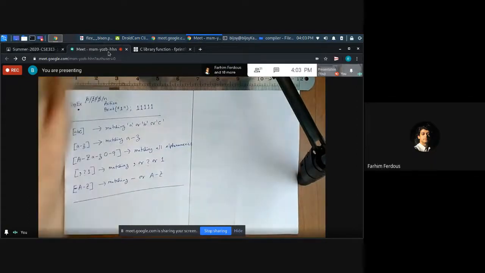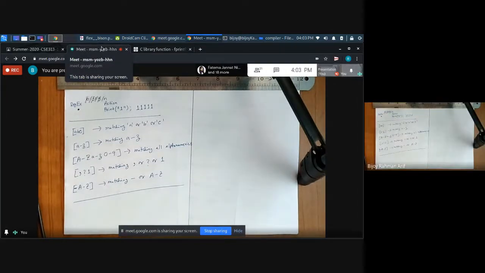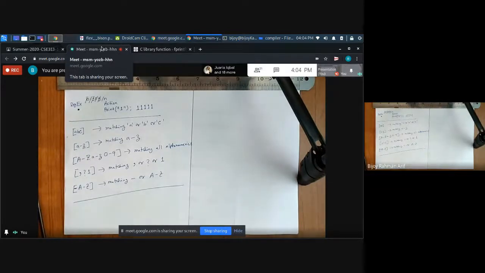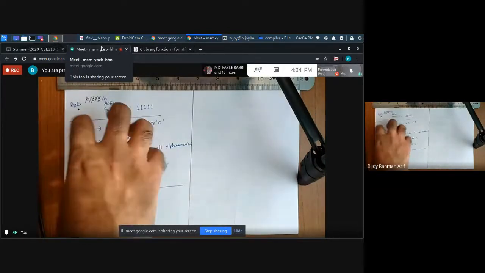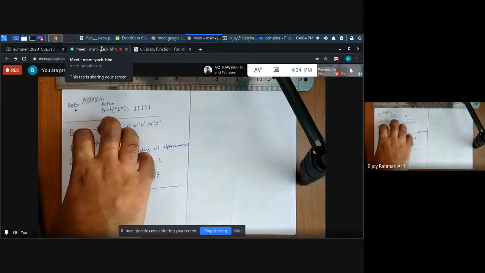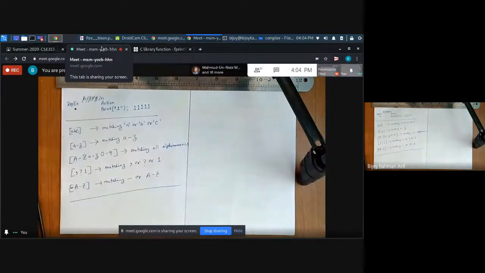If you really want to match dash, you can put it like this. Sir, can we skip it using backslash? No, backslash is not used here. Every language has its own convention of regex: Java's regex is different from Python regex, which is different from PHP regex. This is very crude regex, so there are no delimiters or escape character parameters. It follows the very basic style of regex expression.